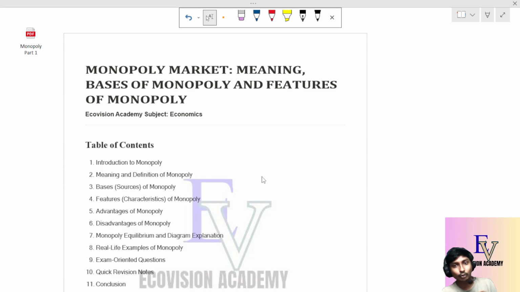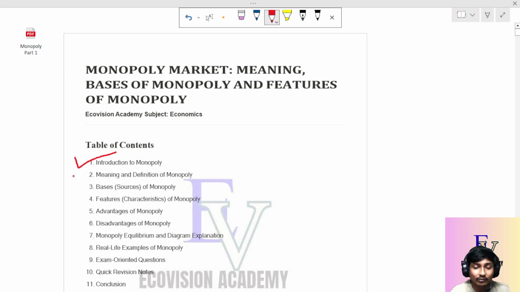We are going to start with the monopoly market, the meaning of monopoly, the basis of monopoly, and moreover the features of monopoly. These notes will help you go through monopoly, and we have a table of contents. We will just go through the table of contents, what we are going to learn, and after completing it, we shall move forward with the contents itself. So the first thing we are going for is the introduction to monopoly.